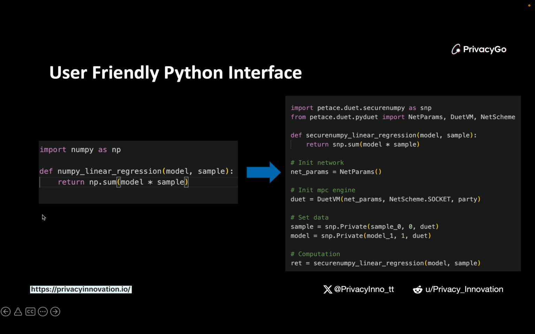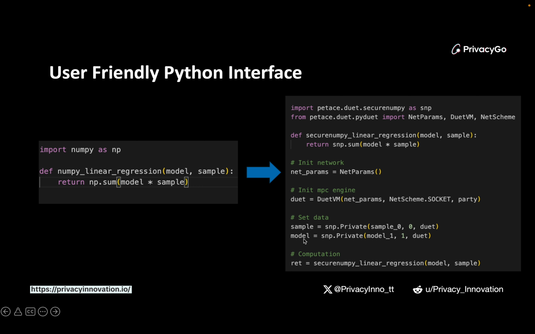On the left-hand side, this is a plain text computation where you just use the NumPy library in Python and do a linear regression, which is basically an inner product of two vectors. So the coding is pretty simple here. On the right-hand side, we have the same computation using our Python interface. Of course, you need to import the PETAce libraries. And since this is a multi-party protocol where you need network interaction, you need to initialize our MPC engine, so you have some extra code here for the network, and also you need to set the data.